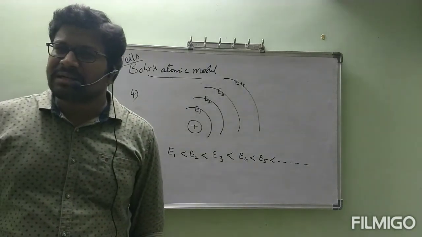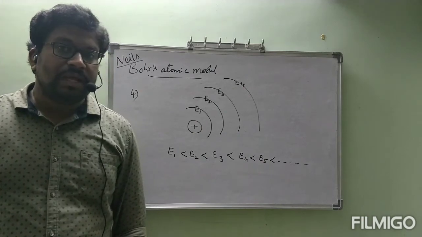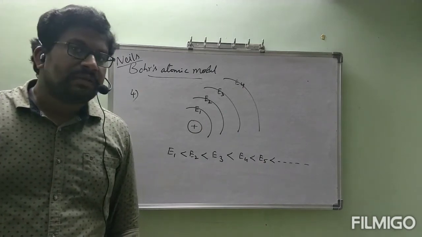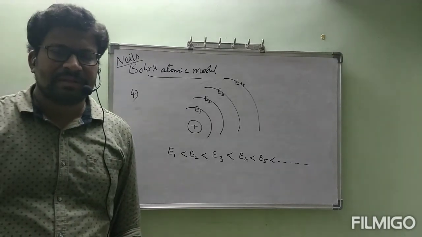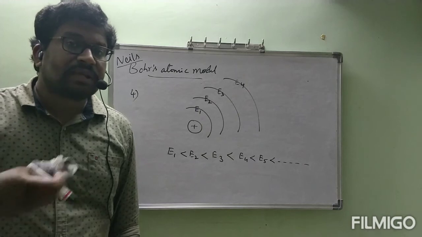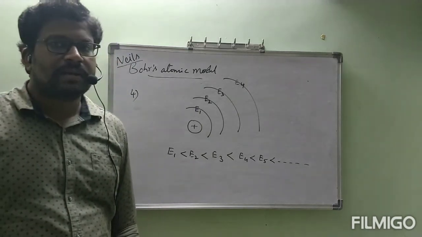These are all points not given by Rutherford. That is the greatness. Without doing experiment, these many points were given by Niels Bohr. But even Niels Bohr also has some drawbacks. That one also we will discuss after completion of this model completely. After that one we will go for drawbacks.